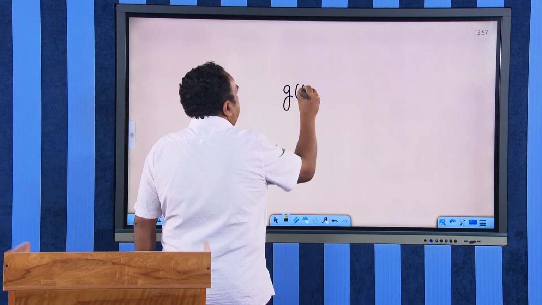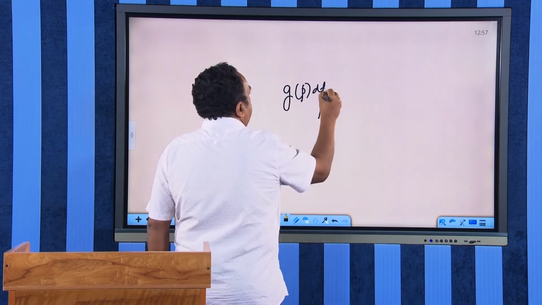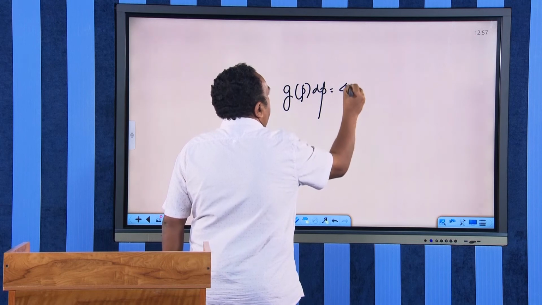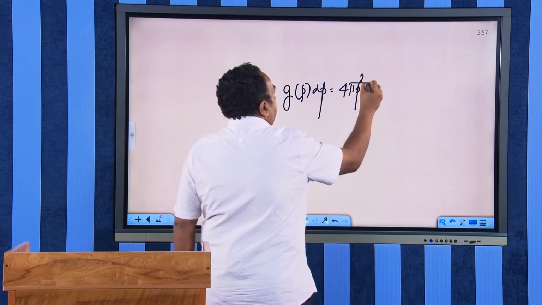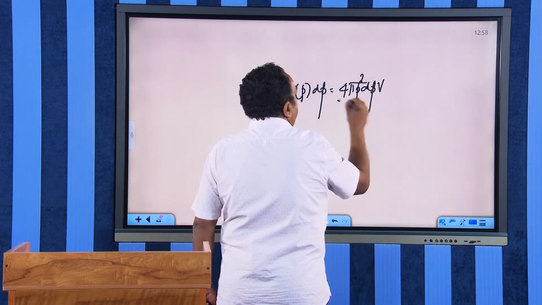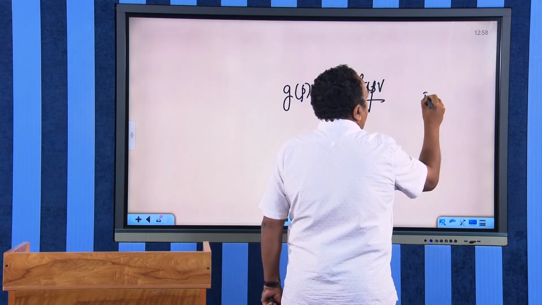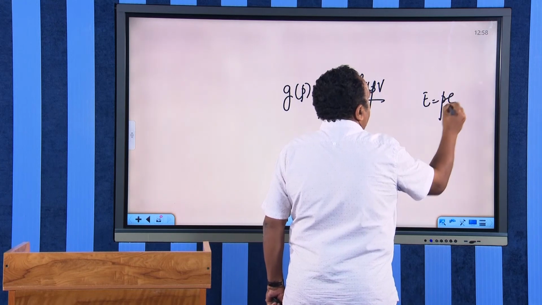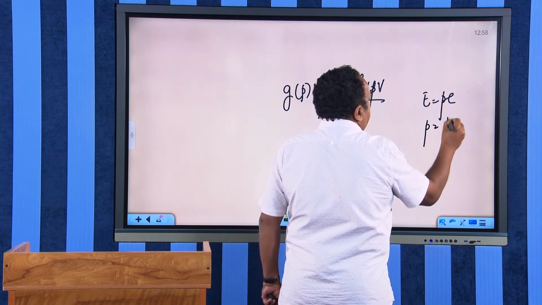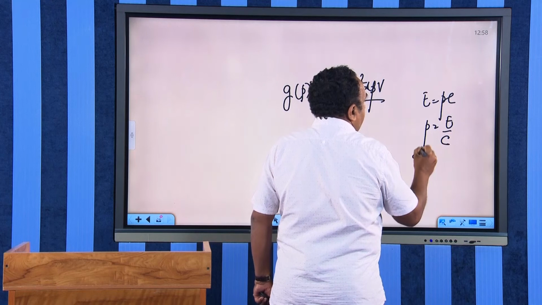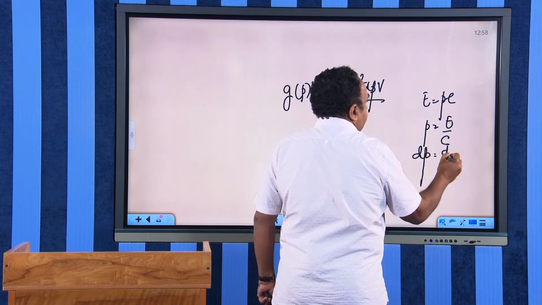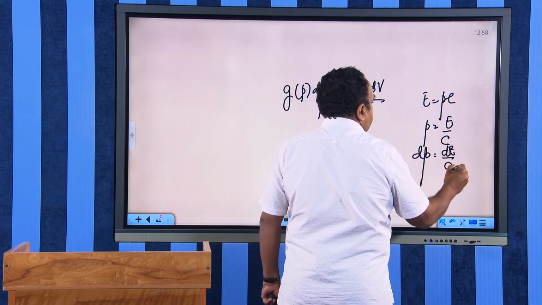The number of density of states is given by g(p) dp is 4 pi p square dp into capital V by h cube. Here E is equal to Pc. Therefore, P is equal to E divided by c, or dp is equal to dE divided by c.